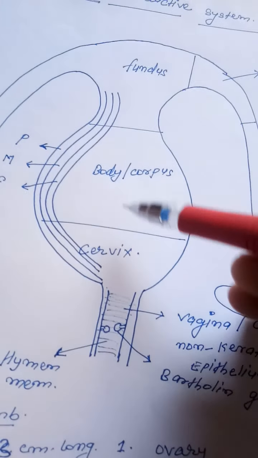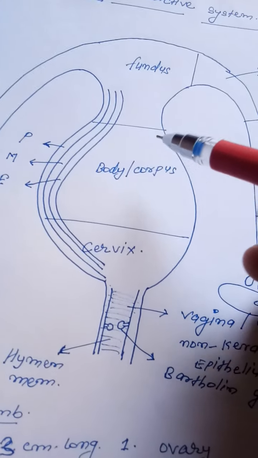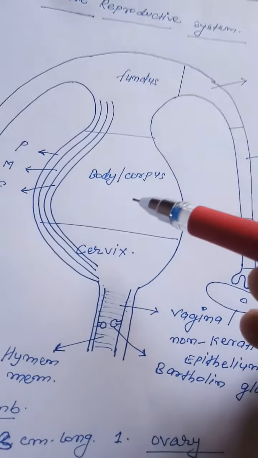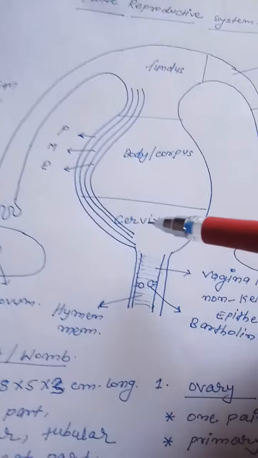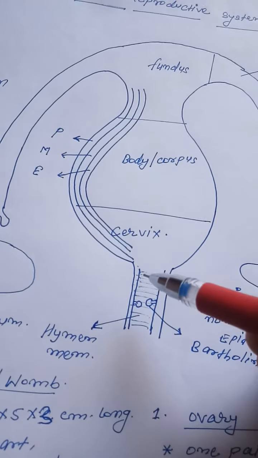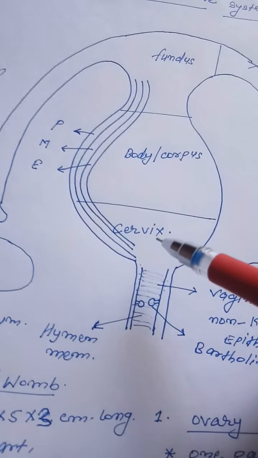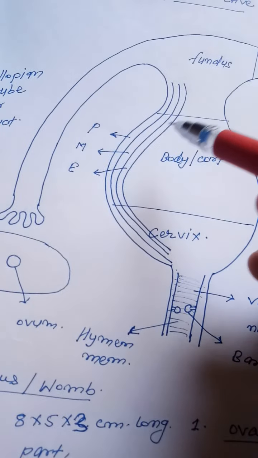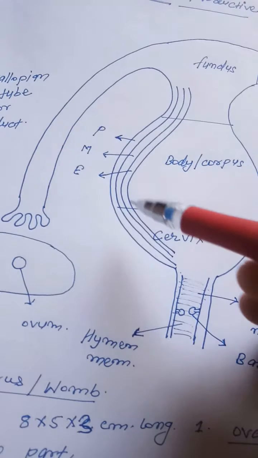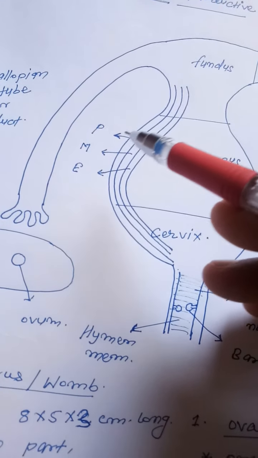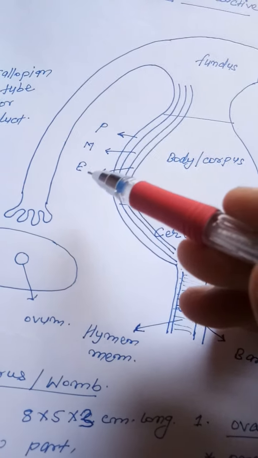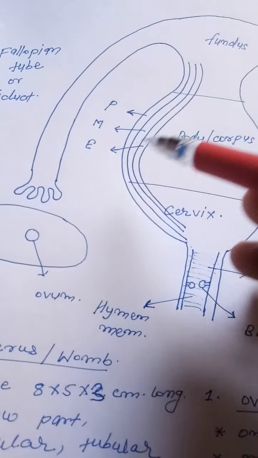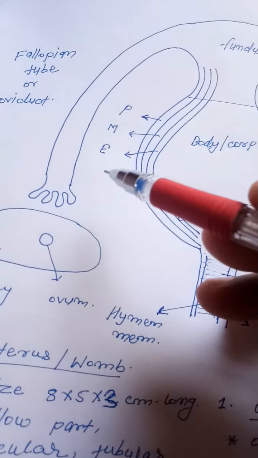The uterus is also divided into three parts: the upper part of the uterus is called the fundus, the middle part is called the body or corpus, and the last part, connected with the vagina, is known as the cervix. We can also talk about the layers of the uterus. The outermost layer is called perimetrium, the middle layer is called myometrium, and the innermost layer of the uterus is called endometrium.